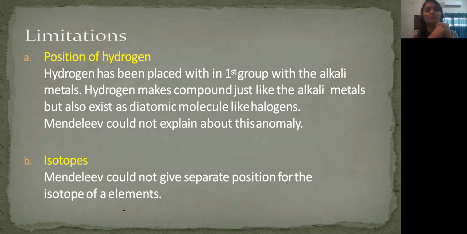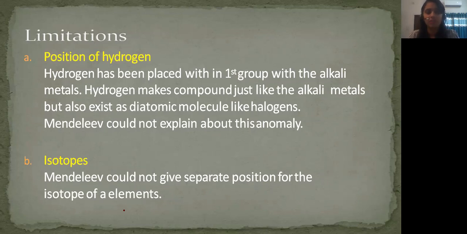But hydrogen also exists in the form of H2, a diatomic molecule, and halogens also exist as diatomic molecules like Cl2 chlorine, F2 fluorine, Br2 bromine, and I2 iodine. So hydrogen is the only element which shows similar properties to group 1 as well as group 17. So where should it be placed? Mendeleev could not explain this anomaly.